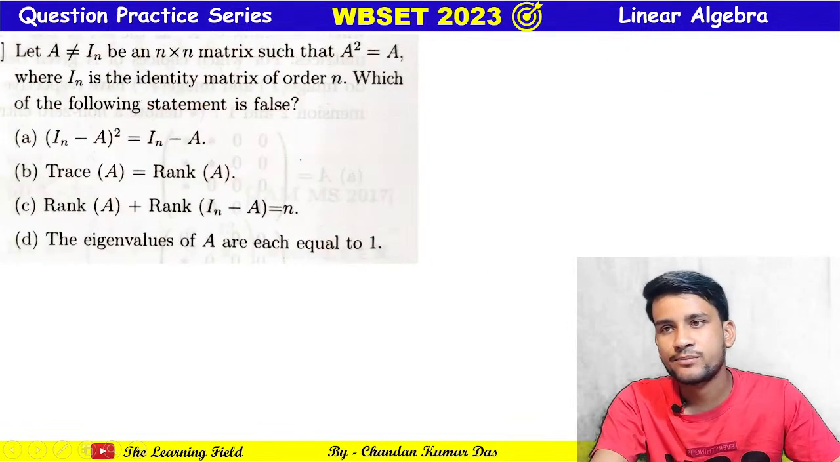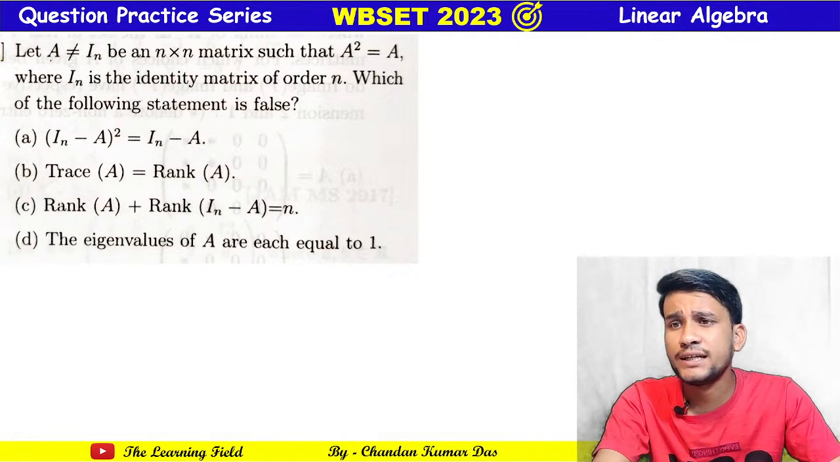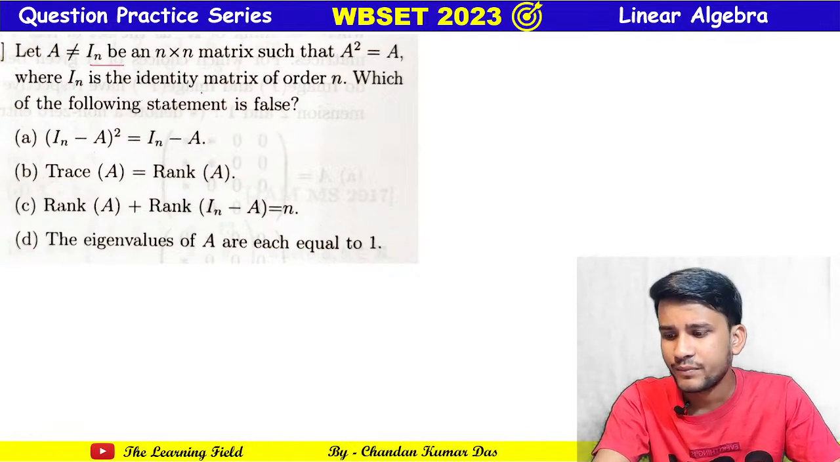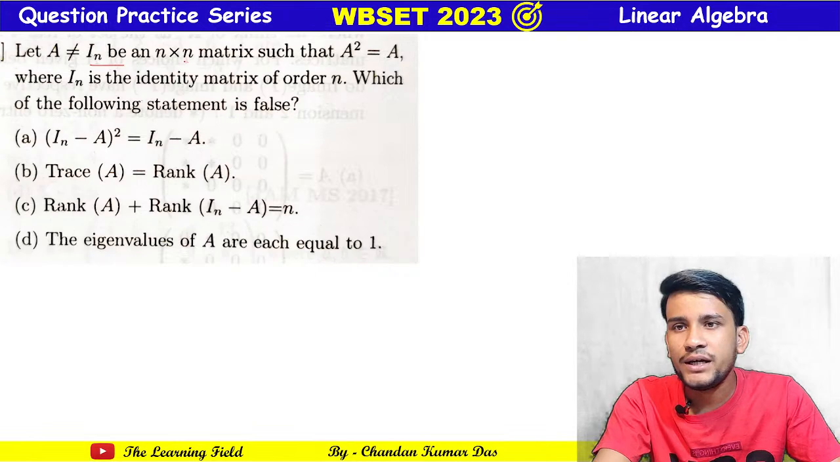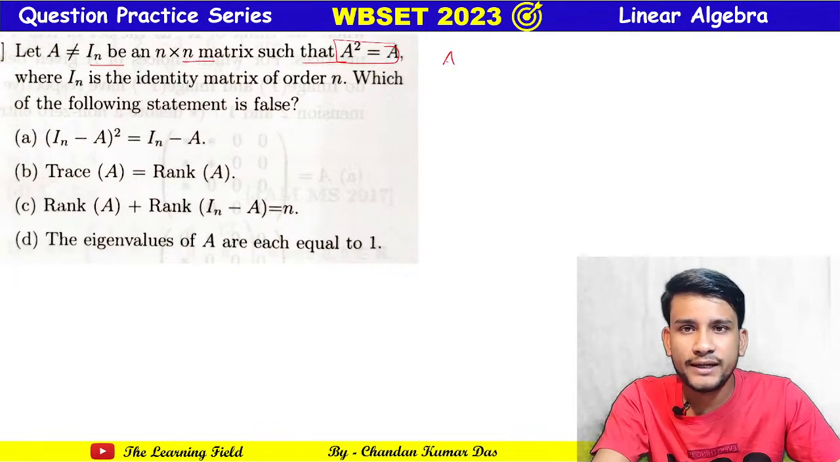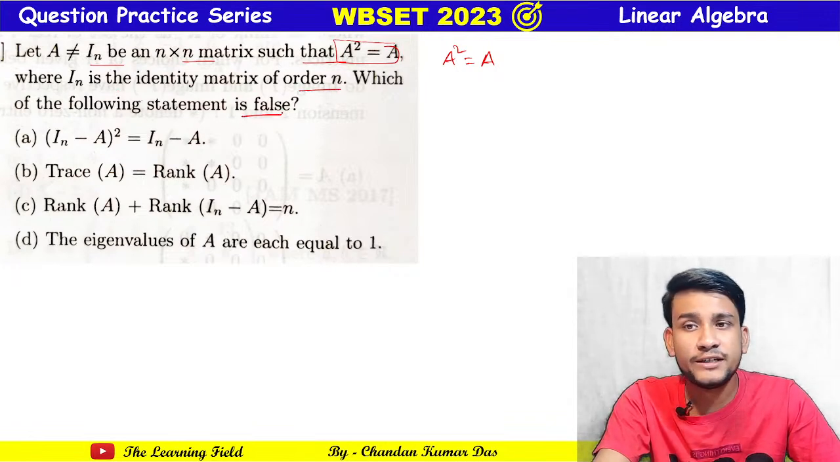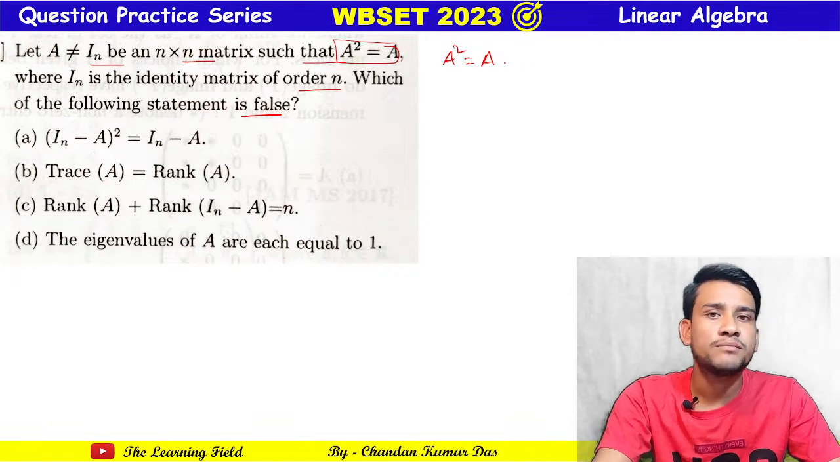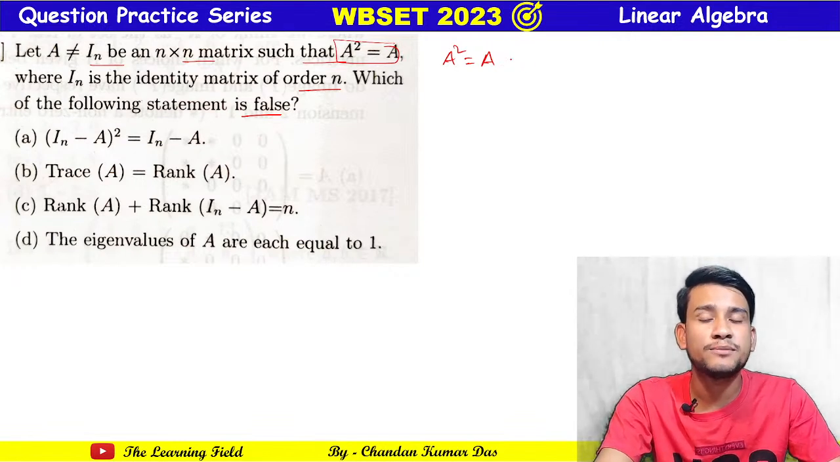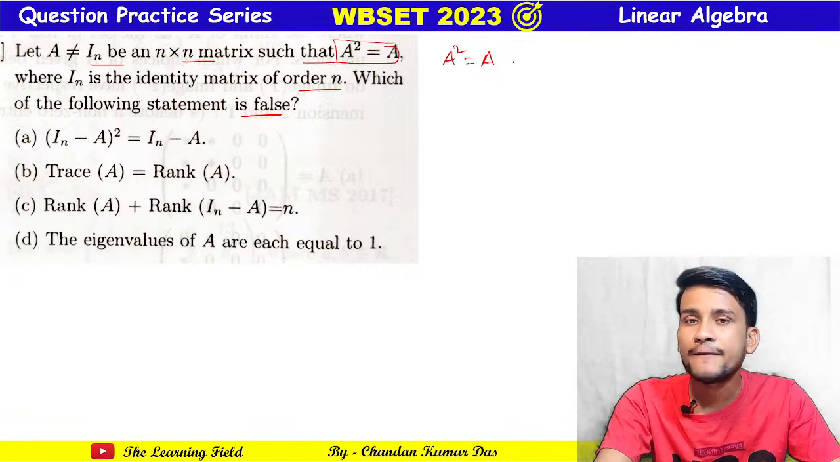Now the next problem. Let A not equal to I be an n by n matrix such that A square equal to A, where I is the identity matrix of order n. Which one of the following statements is false? A square equal to A, what type of matrix is this? What is the name of the matrix?